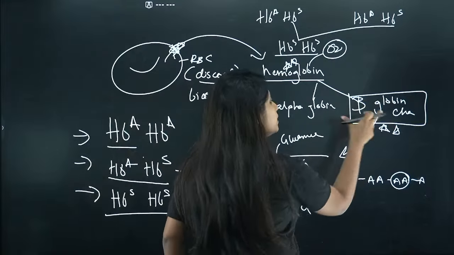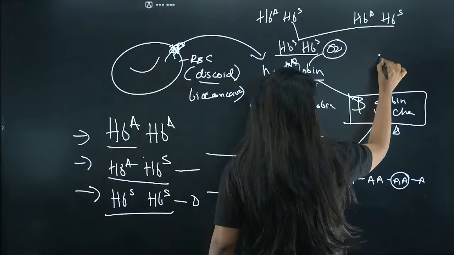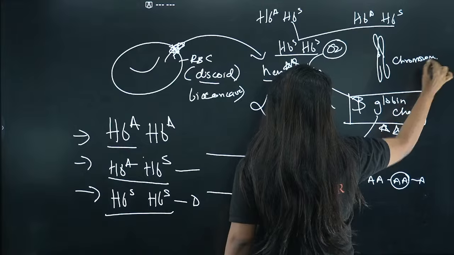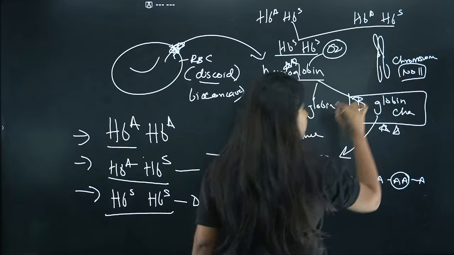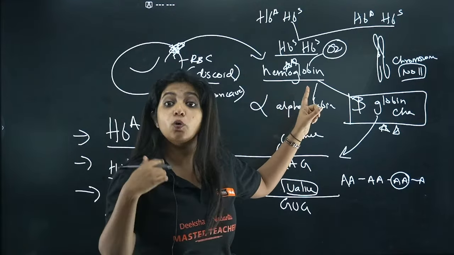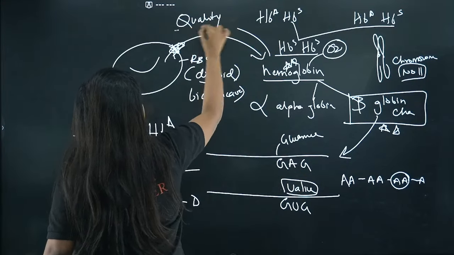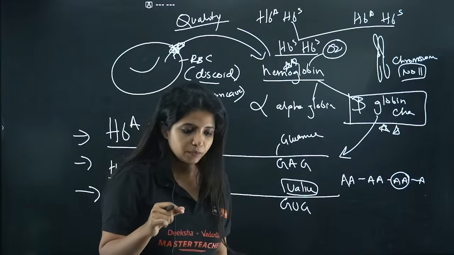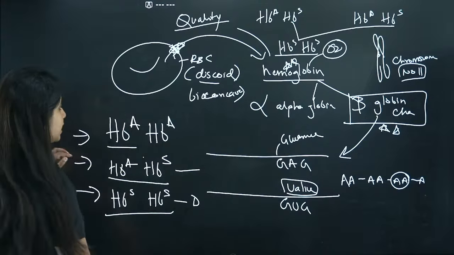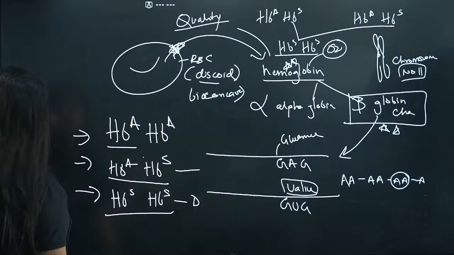So the beta globin gene, the gene which is responsible for producing the beta globin chain, is on chromosome number 11. Over here, it's not the quantity of the hemoglobin that is problematic, it is the quality that is being compromised, which is why you call this a qualitative disorder. What do you call this? Qualitative disorder. Got it? Please take a screenshot of this. You might not get it later, because this is a new slide that I have added.